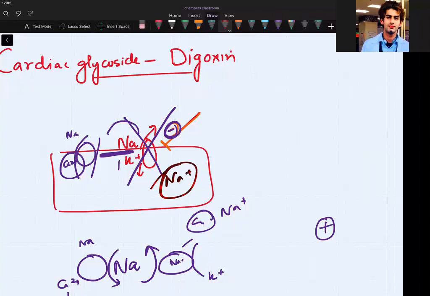Can we now understand if someone asks what is the effect of digitalis? Can you explain it on a two-ion basis, two exchangers? You will speak of the sodium potassium ATPase and the sodium calcium exchanger. You would say sodium is increasing intracellularly and calcium also increases intracellularly, and finally increases the myocardial contractility.